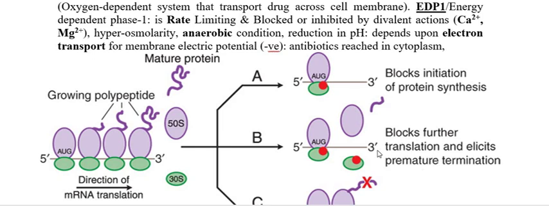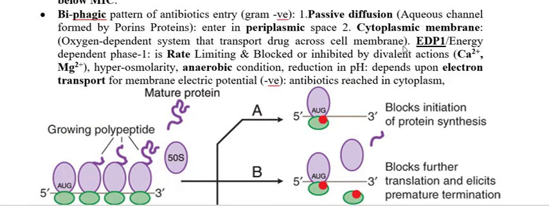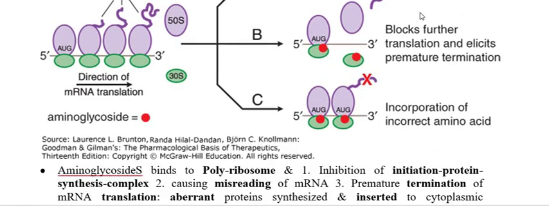In energy dependent phase 2, the aberrant protein attaches to the cytoplasmic membrane, the porosity of the membrane increases, and more aminoglycoside penetrates into the cytoplasm through this phase, which we call energy dependent phase 2.